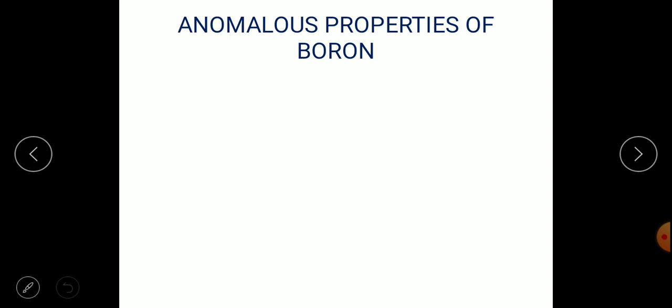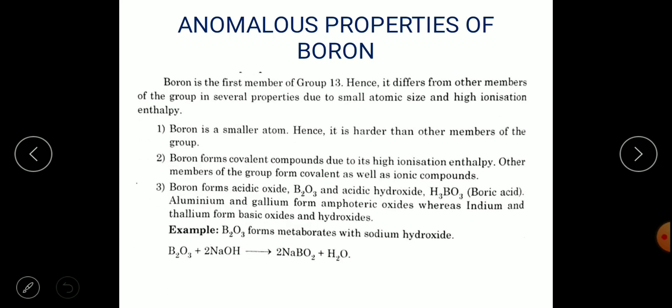Next is about the anomalous properties of boron. Boron is the first member of group 13, hence it differs from other members of the group in several properties due to its small atomic size and high ionization enthalpy. Boron is a smaller atom, yet it is harder than other members of the group. Though it is a small atom, it is very much harder compared to other elements in the